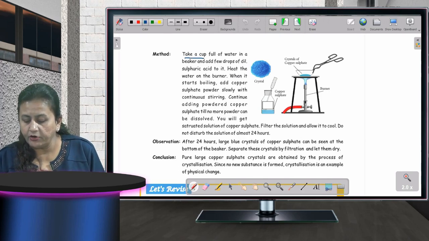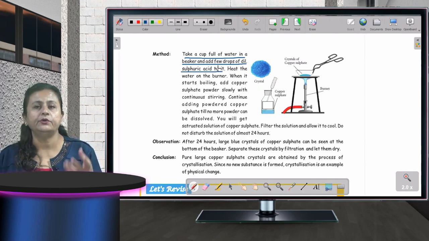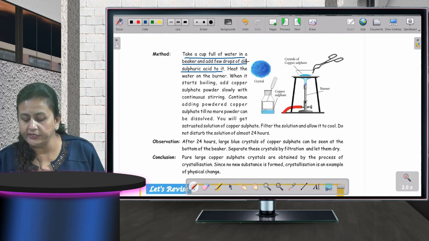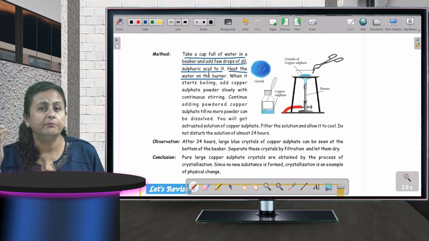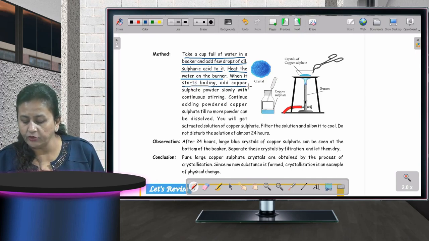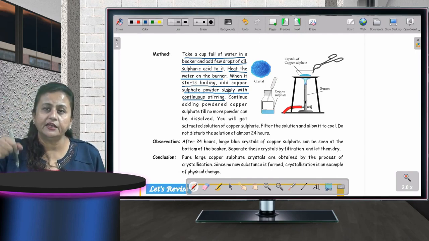Take a cup full of water in a beaker and add few drops of dilute sulfuric acid to it. You will take a cup of water and in that water you will add dilute sulfuric acid. Heat the water on the burner. अब क्या करना है? उसको आपको warm करना है. ठीक है? You have to heat it. When it starts boiling, add copper sulfate powder slowly with continuous stirring. Now once it starts boiling, उसके अंदर क्या डालना है? What you have to put?